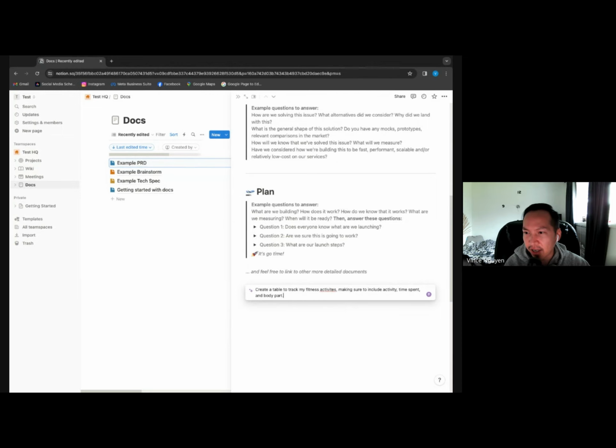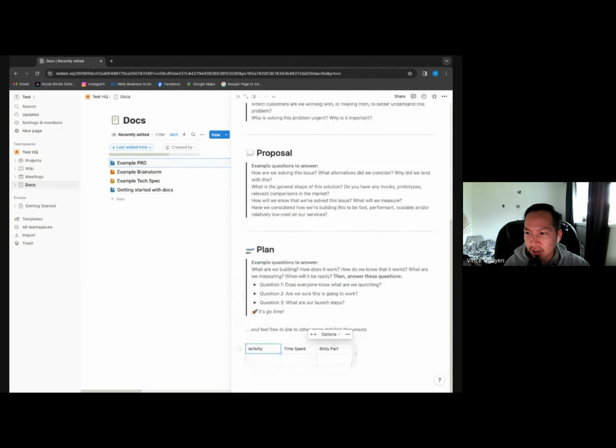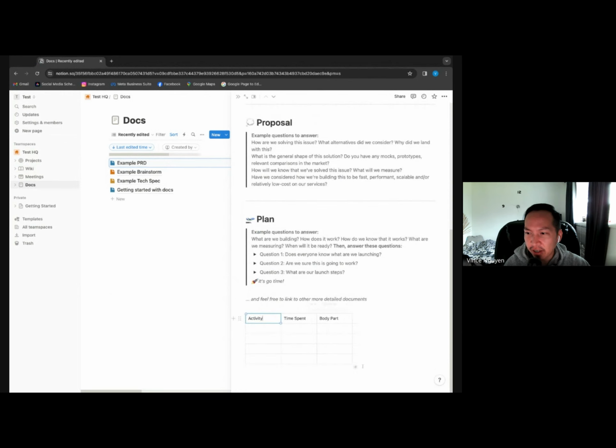And AI creates this table for you. However advanced it becomes, the result is all dependent on how well your prompt is built. But yeah, you can just easily create something like this and AI will do it for you. Think of it like a personal assistant, right?